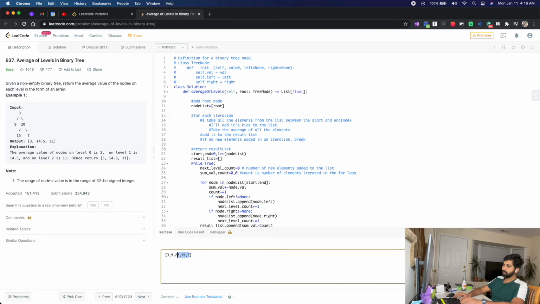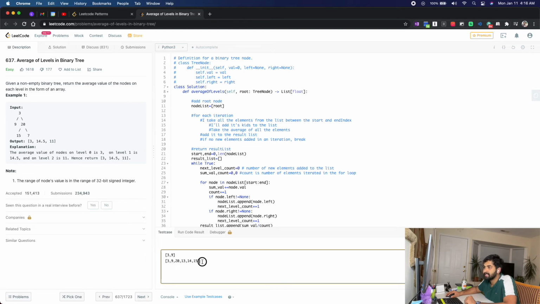We have 3 and 9, just a skewed subtree, and we have a left skewed tree. I still don't understand how do I tell, when I have 3, 9, 20, 13, 14, 15, how am I telling that 3 is a node, 9 is a node? 3 has a left child which is 9, 9 has a left child which is 20, 20 has a left child which is 13.